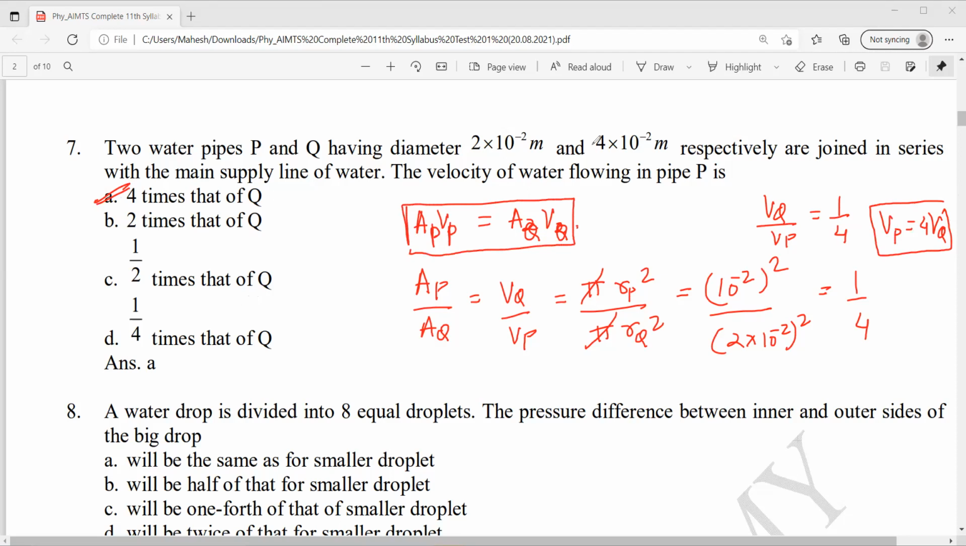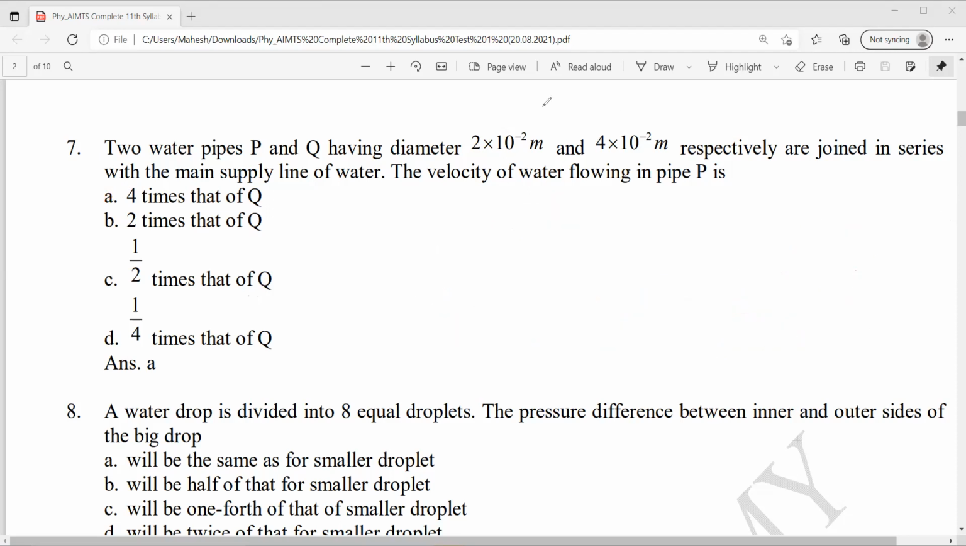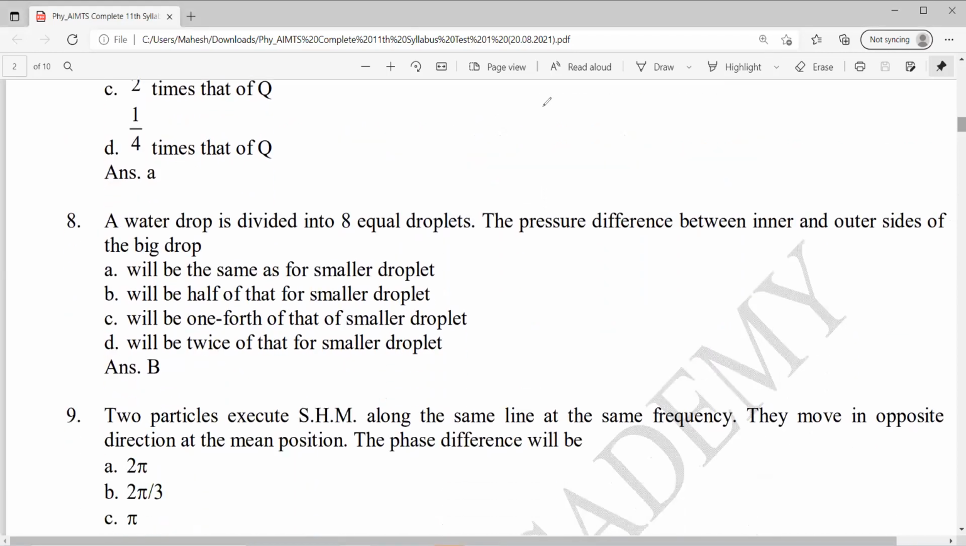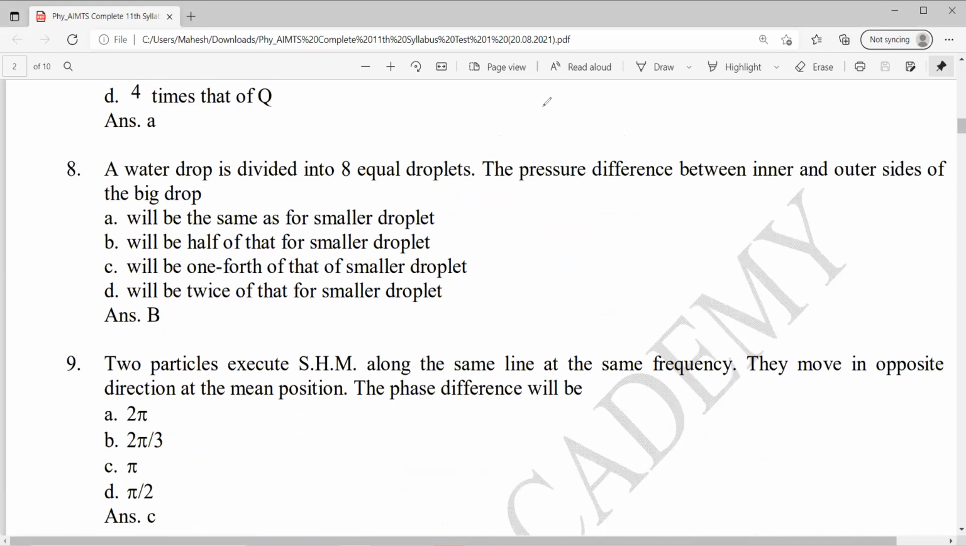Next, coming to the next question, question number 8. What is given? A water drop is divided into 8 equal droplets. The pressure difference between inner and outer side of the big drop. Yes, pressure difference we need to find. So a water drop is divided into 8 equal droplets. So let's say there is a water drop. This is divided into 8 equal droplets. The pressure difference between inner and outer sides of big drop will be same as for smaller drops. Okay, now how to find this?